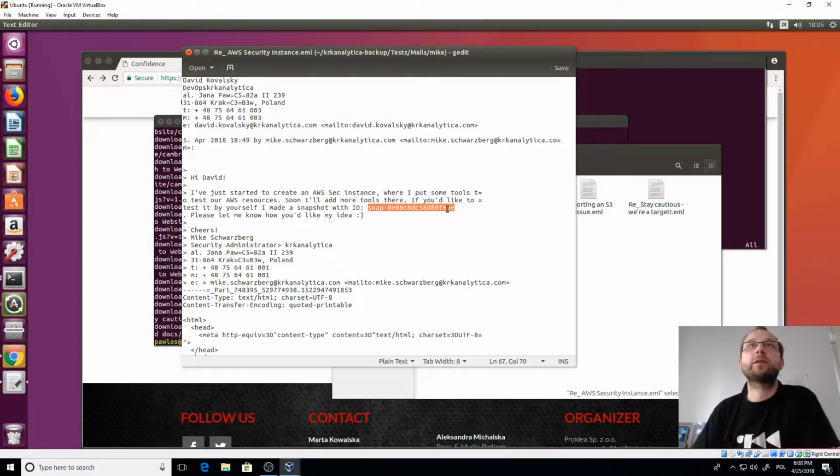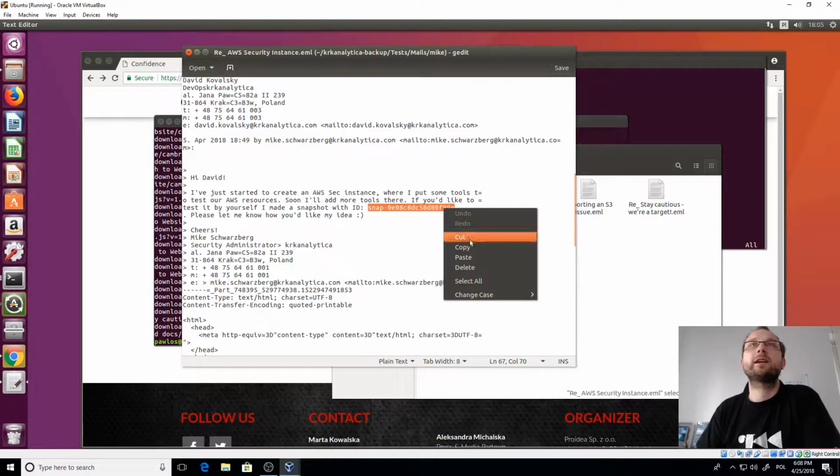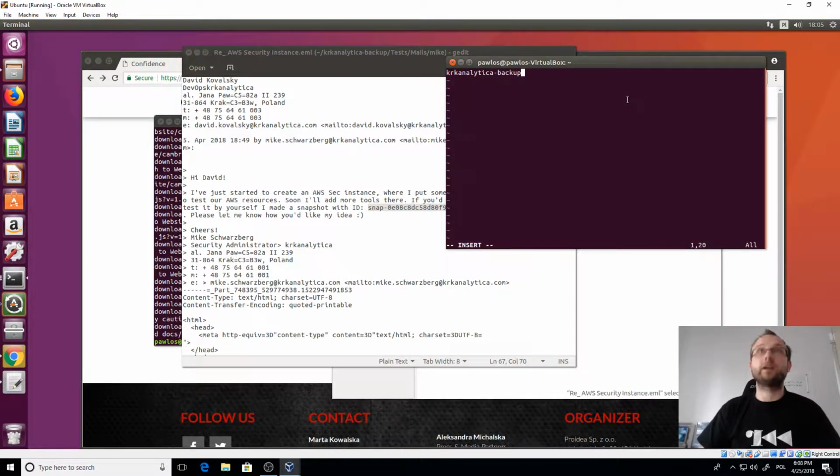Remember, this is the first time I'm doing anything with AWS. So this is the next piece of the puzzle. So there is a snapshot with an ID, so let's put it also in our notes.